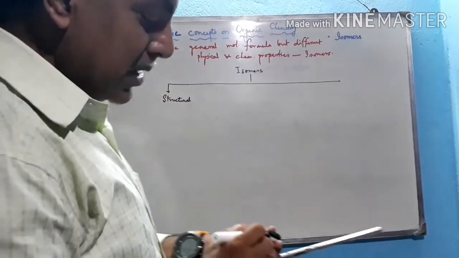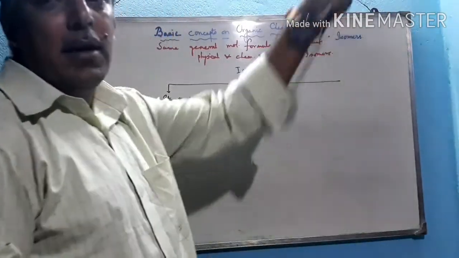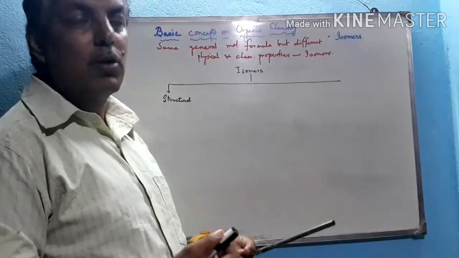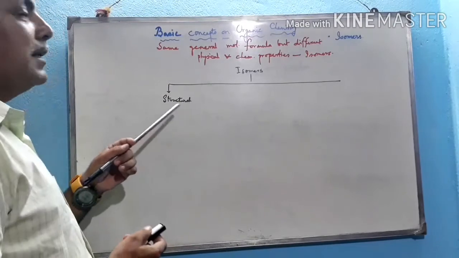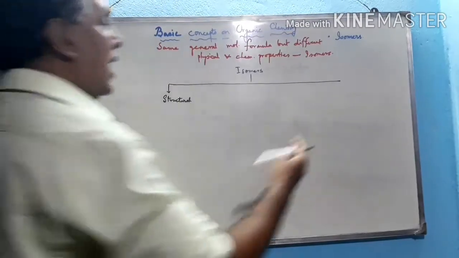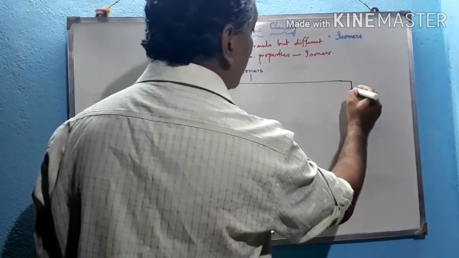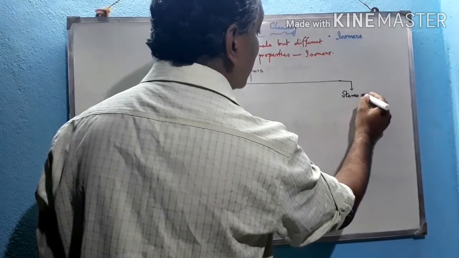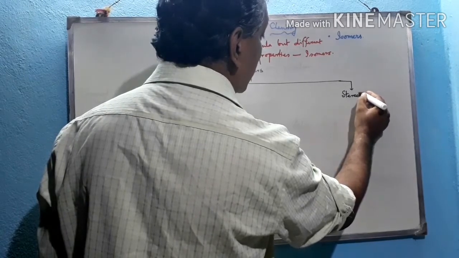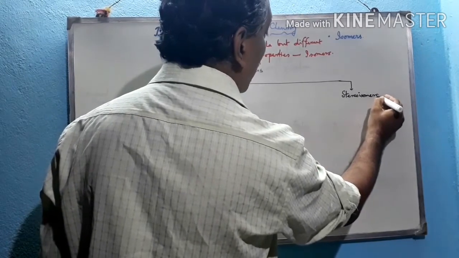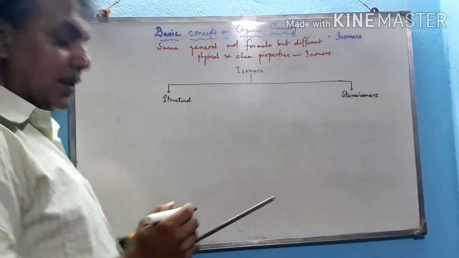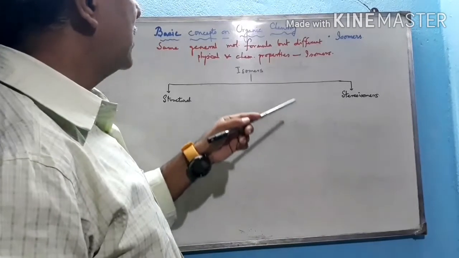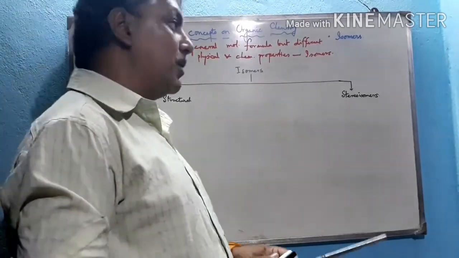On the basis of their structure, maybe on the basis of their chain, their functional group, or the position of the functional group, whatever it may be, they are different. That's why these are called structural isomers. And the second category is stereoisomers. On the basis of the three-dimensional configuration of compounds, the isomers obtained are called stereoisomers.